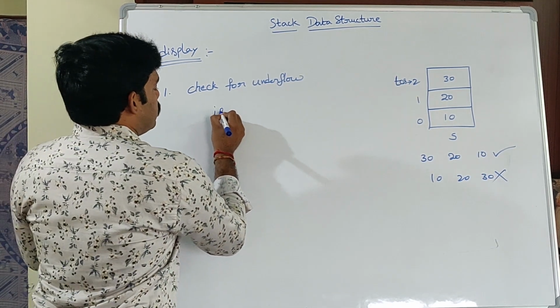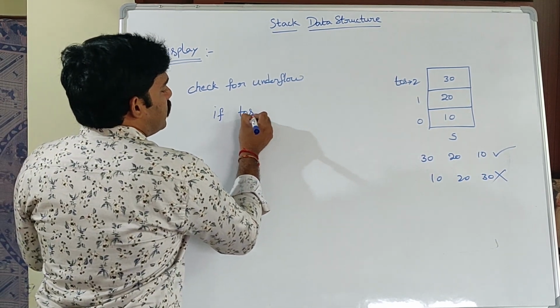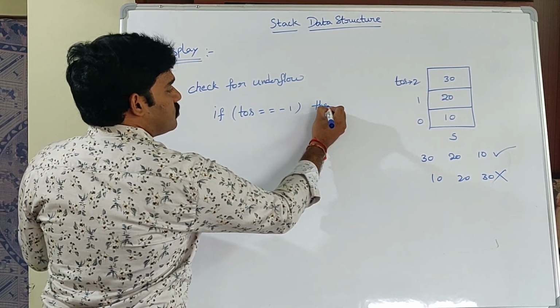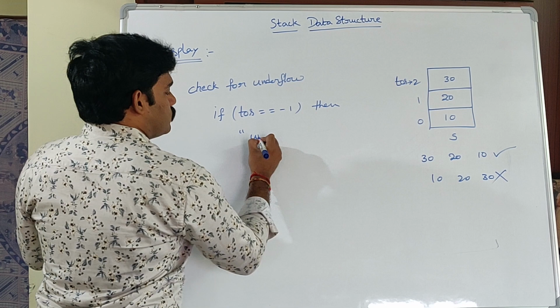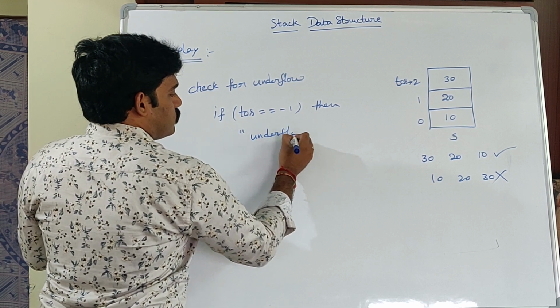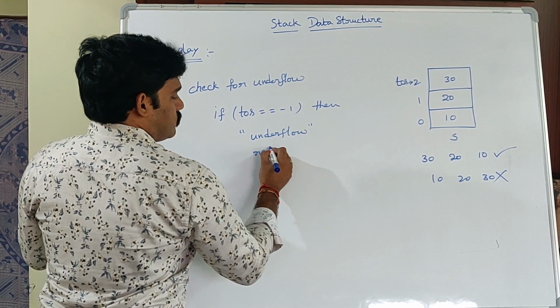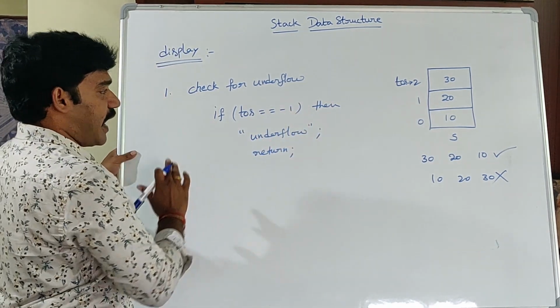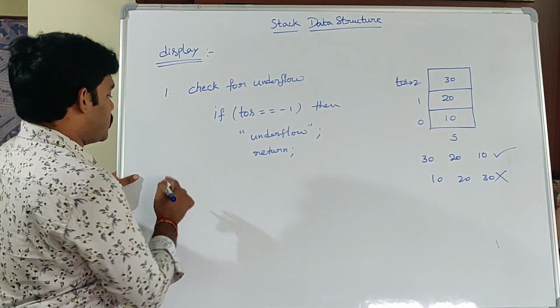So if, what is the condition? TOS is equal to -1, then underflow, return. It is not possible to display. Why? Because stack is empty, so coming out.